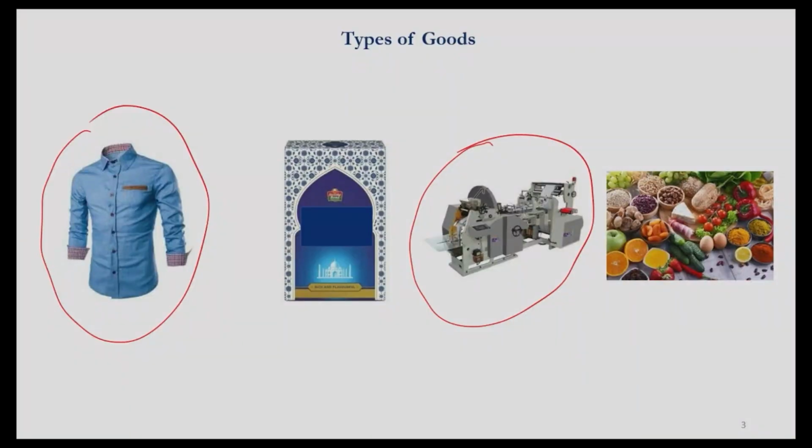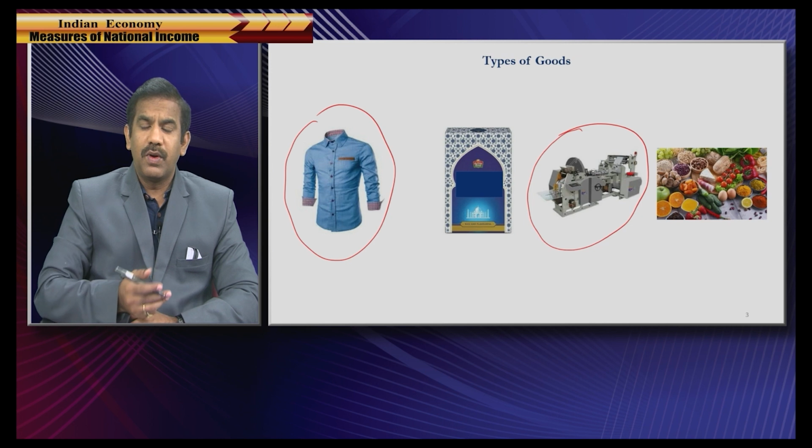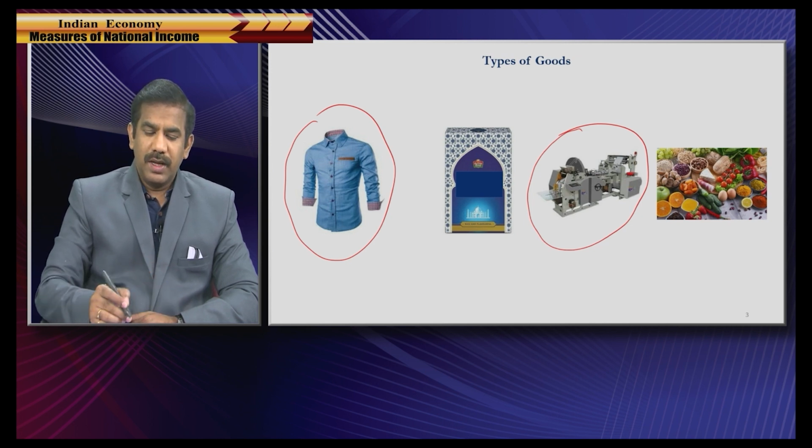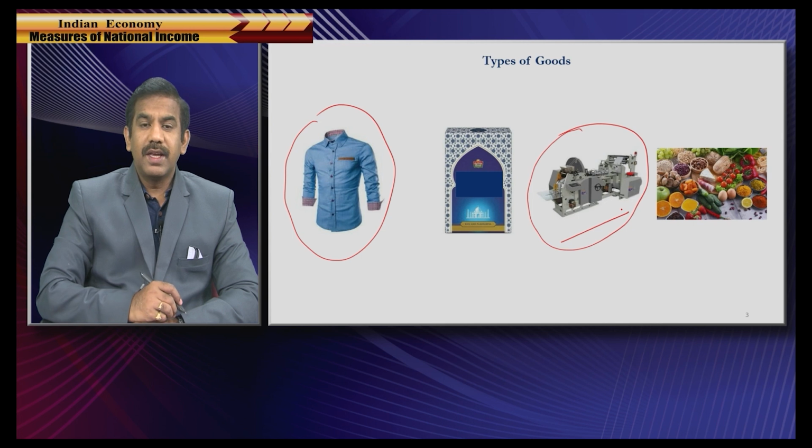Now, let us look at consumer good and capital good. A consumer good is the good that is meant for consumption by households like you and me. So, the pen I am using could be called a consumer good. The shirt I am wearing is a consumer good. The mobile phone you and me purchase is a consumer good. But a capital good, like here in this case the printer, is a good that is used to produce any other goods and services. So, here this printer is used to print books.